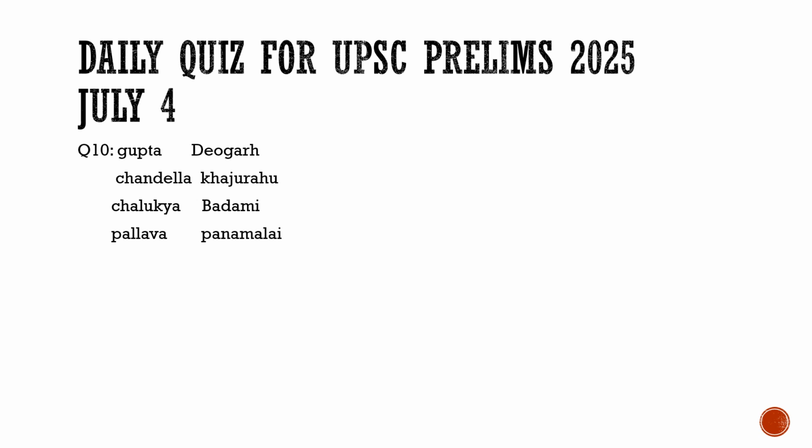These are the areas in which these dynasties were located. So the match given here is 100% true. For the Guptas it is Deogarh, for the Chandelas it is Khajuraho, for the Chalukyas it is Badami, for the Pallavas it is Panamalai. So all the options are matched correctly.